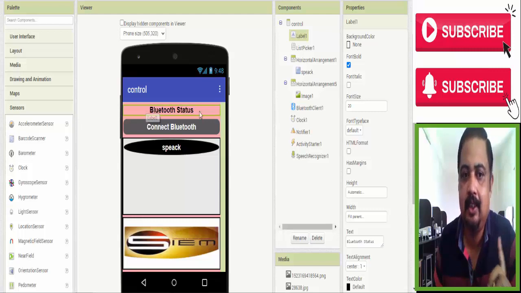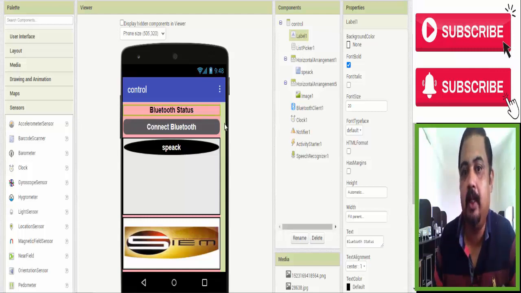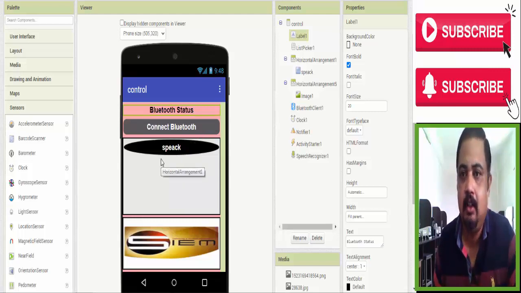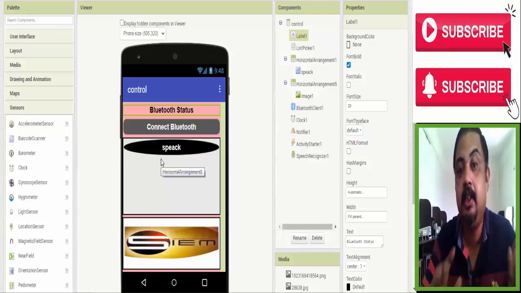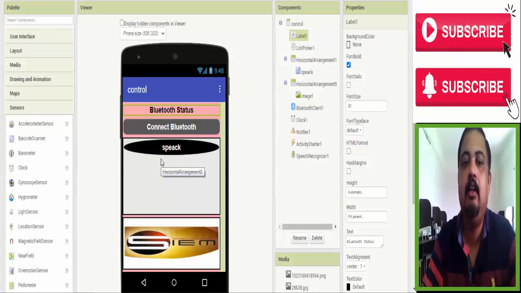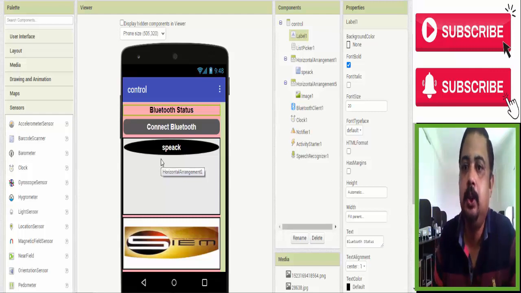you speak, your language, your tone, is it convertible or not by your mobile. Sometimes we pronounce differently, and because of that some spellings will be mistakes, or the spelling conversion is not correctly done. But in here everything should be matched, then only our app sends the signal to the robot.